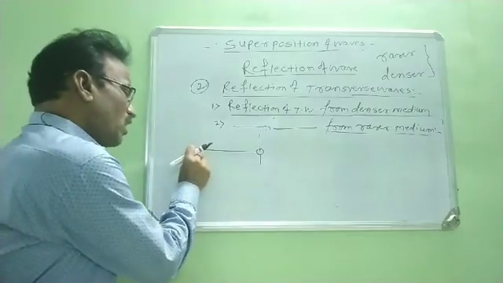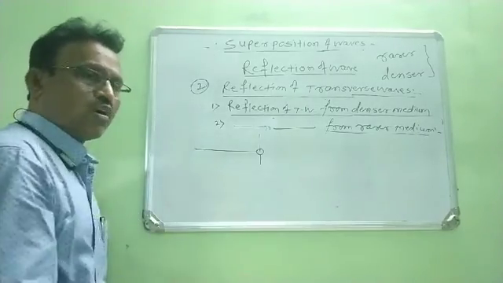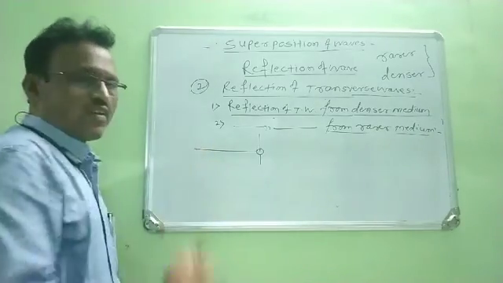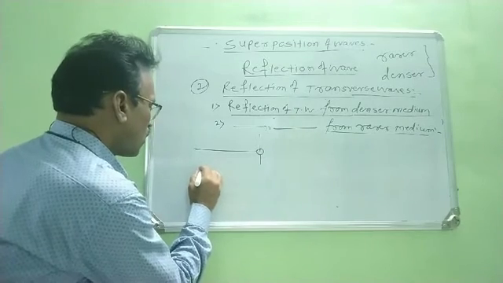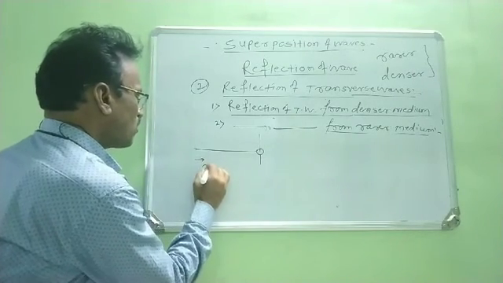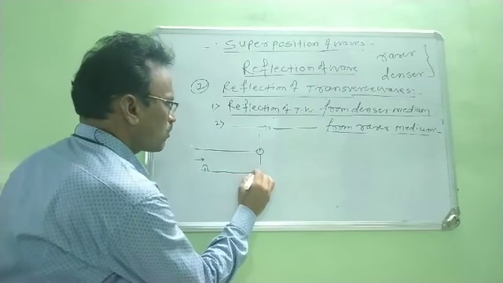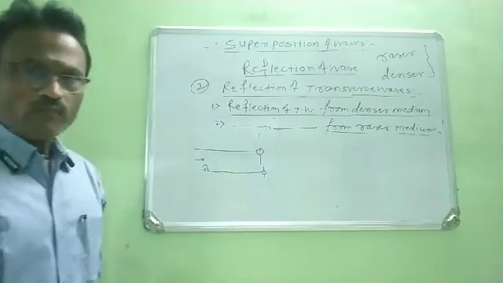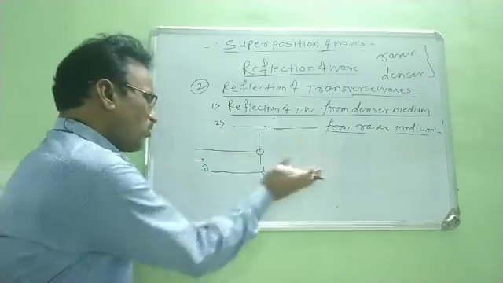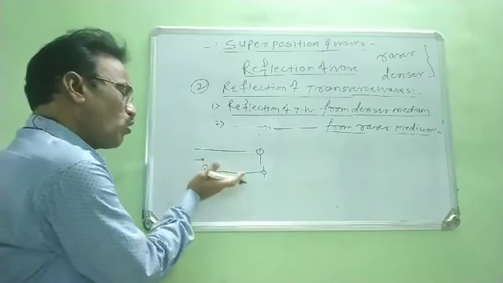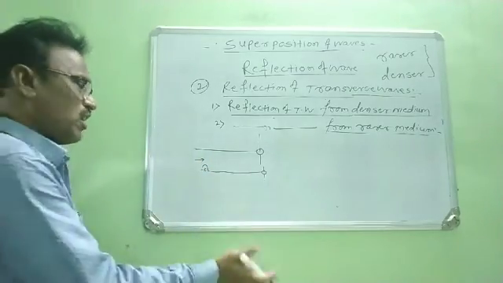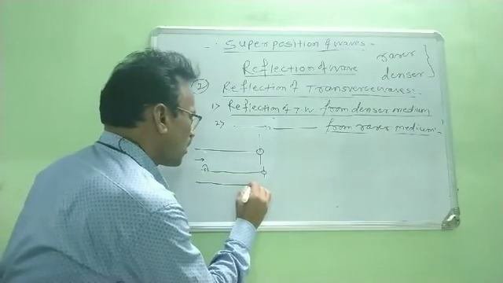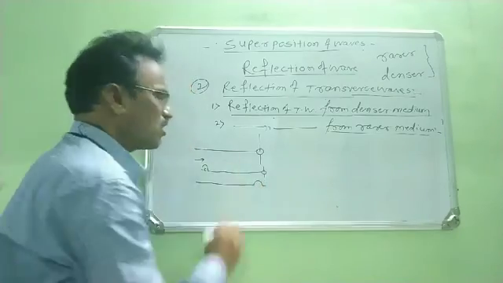Now, when the free end of the string is moved up and down rapidly, a crest is produced at its free end. Now we draw it here. This crest travels along the string towards the ring. When the crest travels, it tries to pull all the particles of the medium vertically upward. In this way the crest travels and reaches the other end.